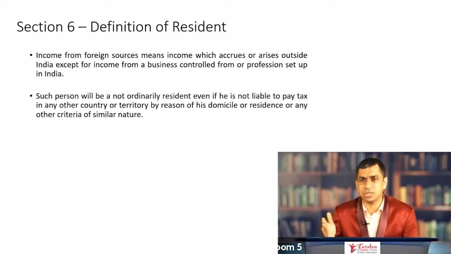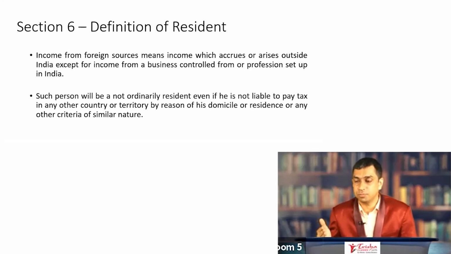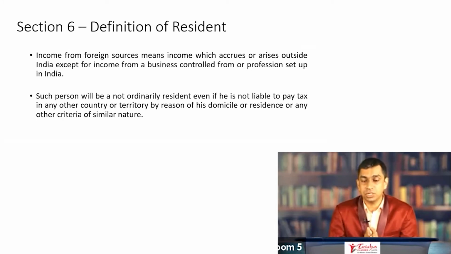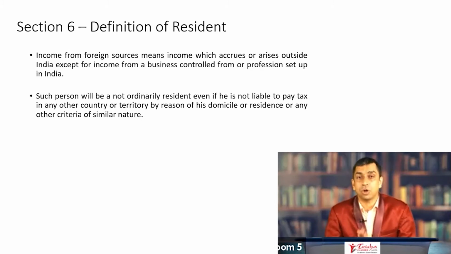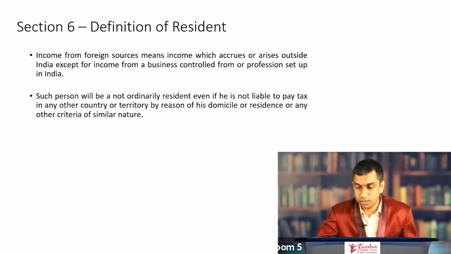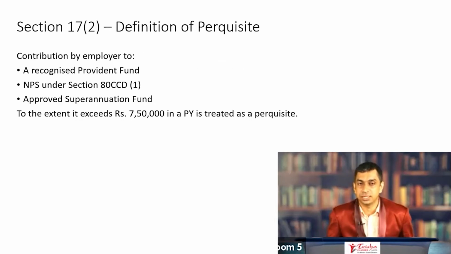But this perhaps is a concept which at the CA final level could be relevant. You at this particular stage need to be aware that now not just the 182-day rule is applicable, but also the 120-day rule. And in case the 120-day rule is satisfied, remember for one last time, the individual becomes a not ordinarily resident, NOR, or not ordinary resident. Let's now move further to certain other changes that have taken place.